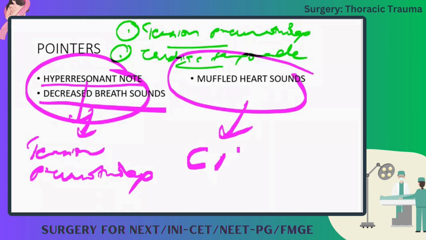cardiac tamponade. Okay. So both of them will have similar presentation up till now, but these features will differentiate. If in the question it is given as muffled heart sounds, then you mark it as cardiac tamponade. If the patient has hyper-resonant note and decreased breath sounds, then mark it as tension pneumothorax. Okay.